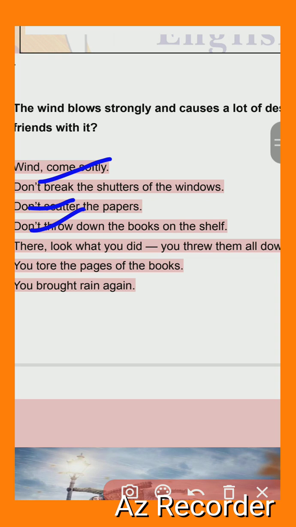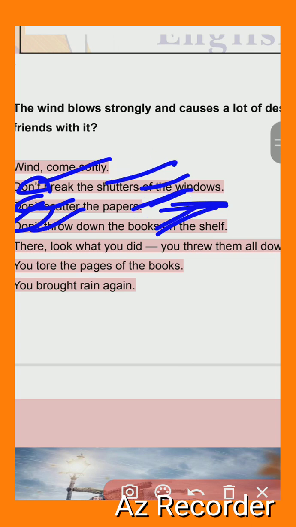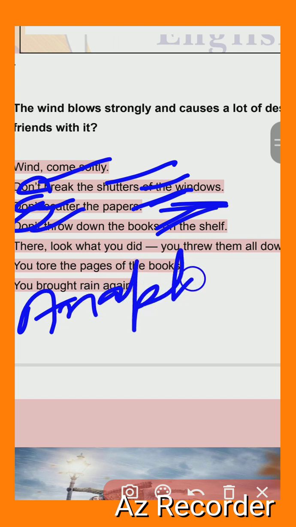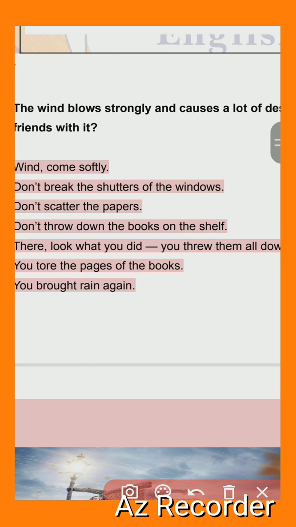Consecutive lines means regular lines, suppose the first, second, third. If 'don't' comes after one line, and not in the second line, that will not be anaphora. But consecutive means regular lines, two or more than two times, and that is called anaphora. I hope you got it. Clear? Now see next.